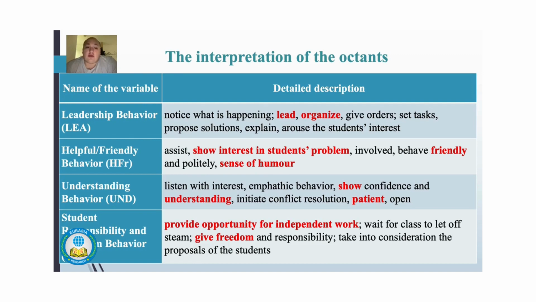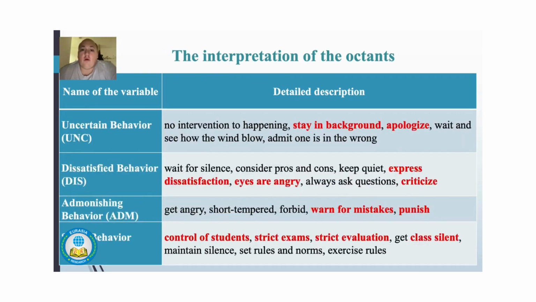The fourth one is the student responsibility and freedom behavior. It means whether the pedagogue provides opportunity for independent work or not, whether he or she gives enough freedom to the students or not. The fifth octant is the uncertain behavior. Whether the pedagogue stays in the background or not, whether he or she apologizes to the students or not, if it has to be done. The sixth one is the dissatisfied behavior,